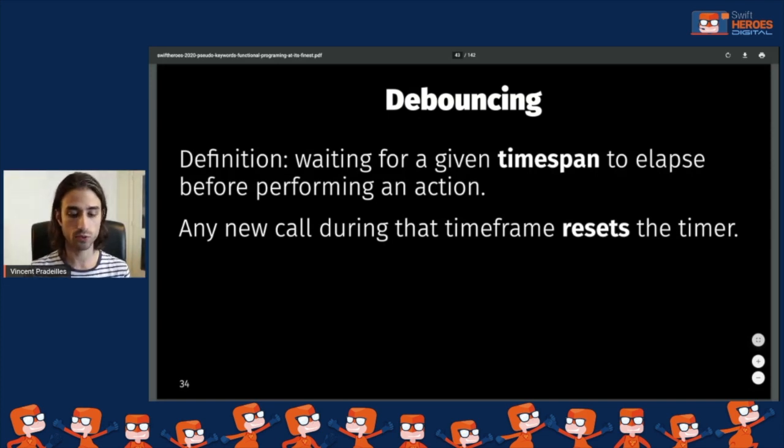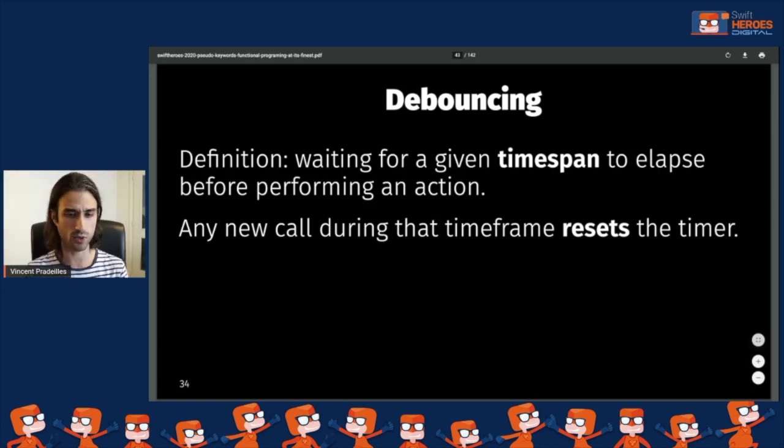So for instance, we're going to say we want to wait for 300 milliseconds for our user to have stopped scrolling before we make the hit to the analytics platform. And if the user starts scrolling again during this time span, we are going to reset the timer. So this way we are sure that we only send the hit when the user is no longer interacting with the UI.